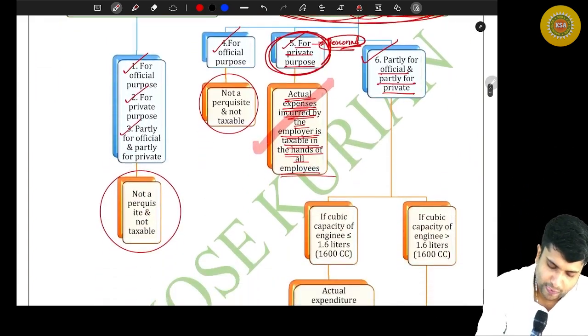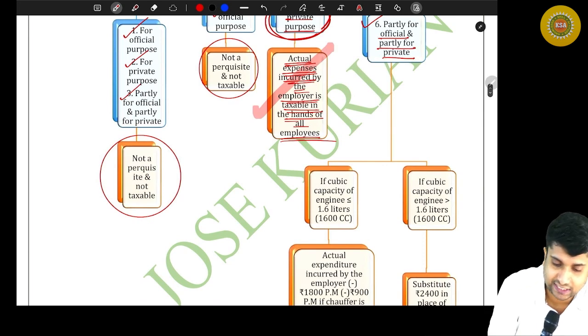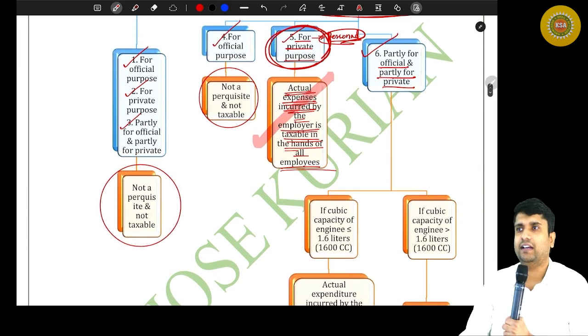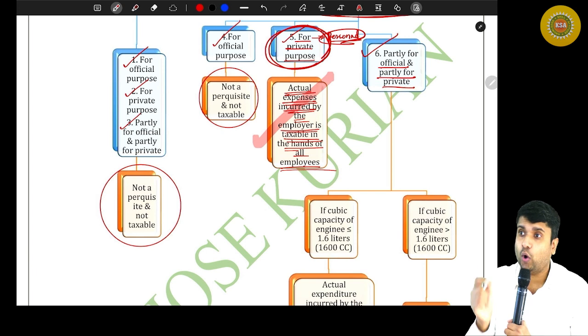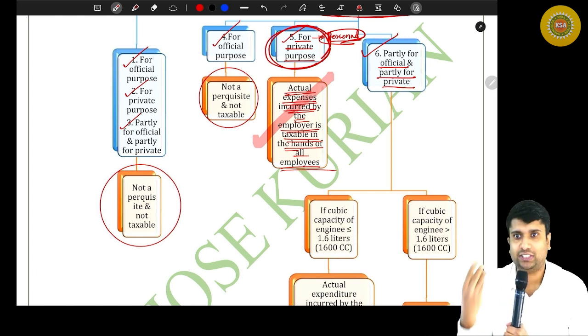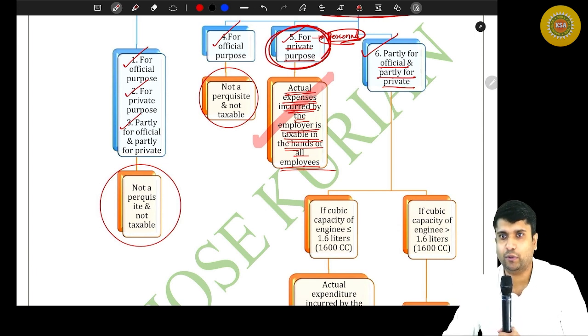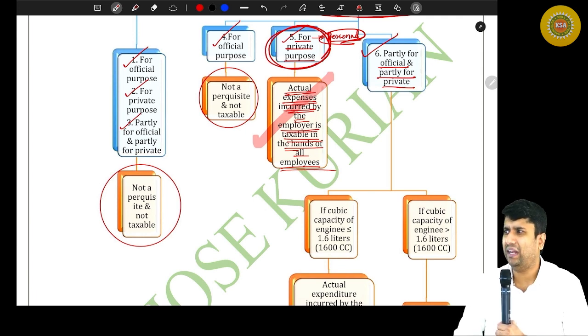Okay. So, if you are mixing that particular car, then there is a practical difficulty. You tell me, say, some journey is personal and some other journey is official. So is it practical to note down the kilometer of each journey and maintain a register? It is possible, but not practical. It's possible because whenever you start a journey, you note down the kilometer, and when you come back, you note down the kilometer. But nobody lives like that. Are you with me? It is possible, but not practical.